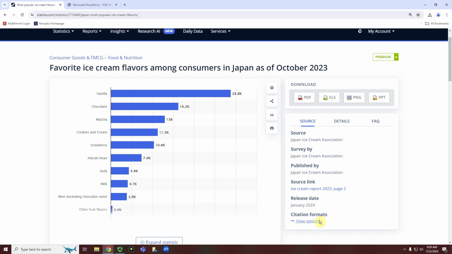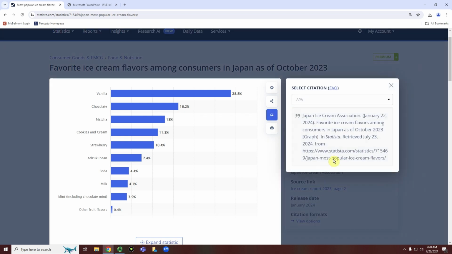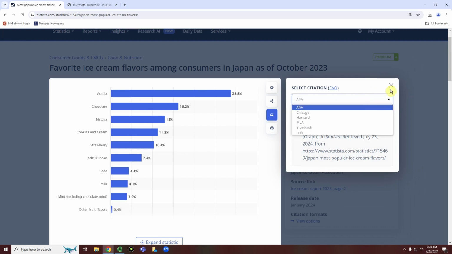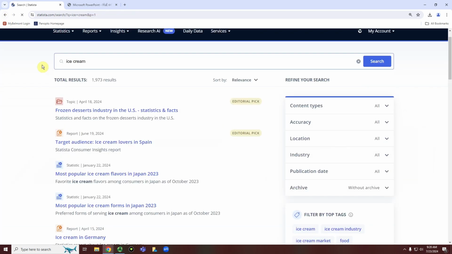not in Statista specifically. You can also download this statistic as either a PDF, Excel file, image file, or PowerPoint slide. And we can use citation formats and view options to get the citation for the statistic in a specific format. If we go back and we click on the first result, these are topics.